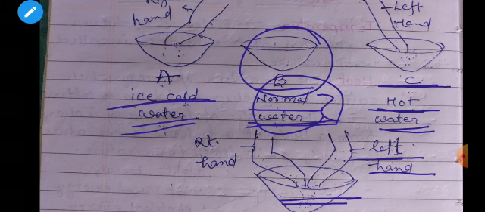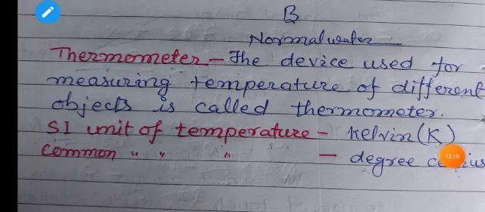So from this experiment, what can we conclude? We can conclude that our sense of touch fails to give us an exact estimation of degree of hotness or coldness of an object. Now students, we will discuss the measurement of temperature. As we have just discussed, a reliable measure of the hotness of an object is its temperature. In other words, the hotness or coldness of an object is expressed in terms of temperature.